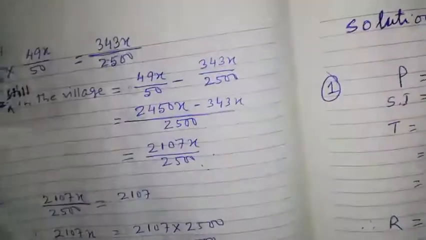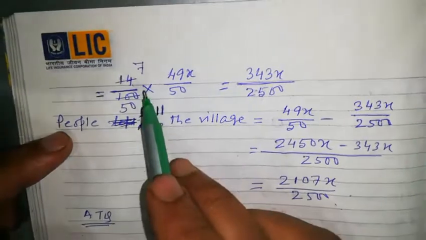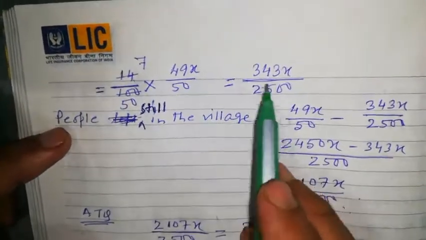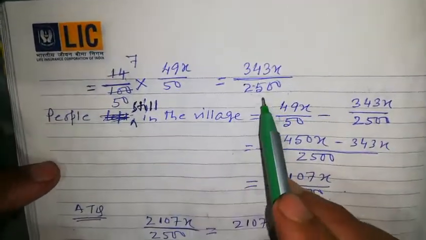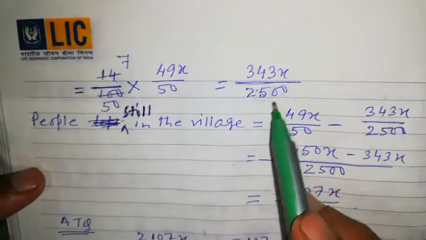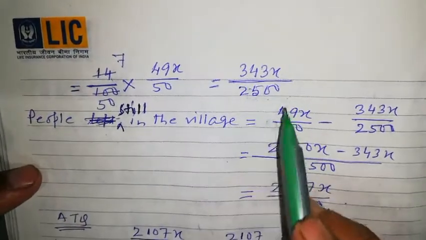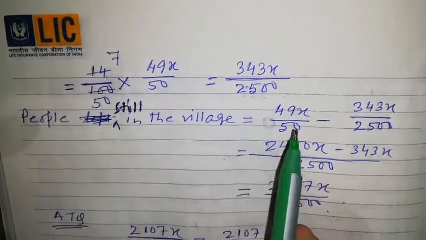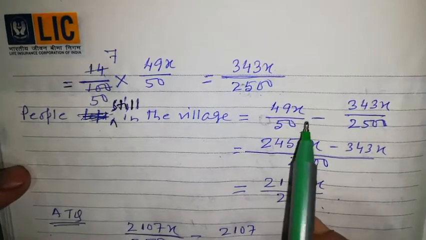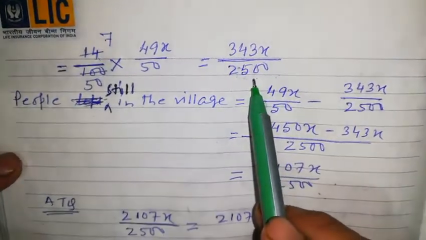Now I will show you the calculation here. If you remove the percent, 100 will come down into 49x by 50. If you do the calculation, the number of people who left the village is equal to 343x by 2500. Because of fear, this many people left the village. Got it or not?